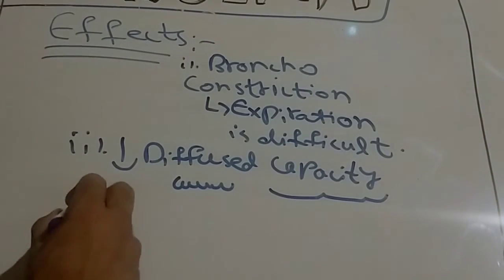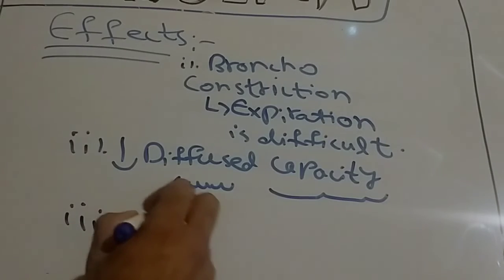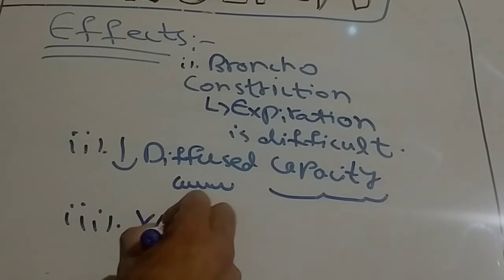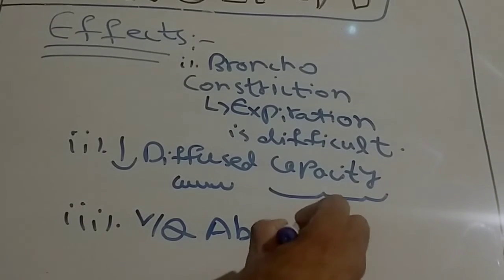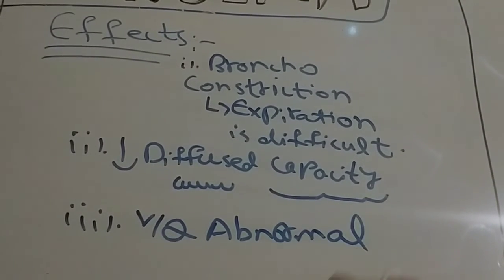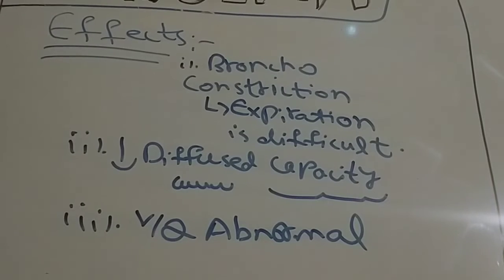Number 3, the V by Q ratio becomes abnormal. We know that the walls of the alveoli get damaged during emphysema. Due to that damage, the ventilation perfusion is affected.